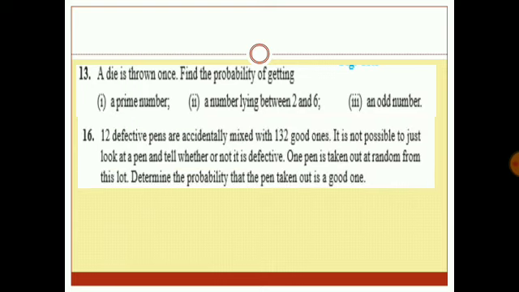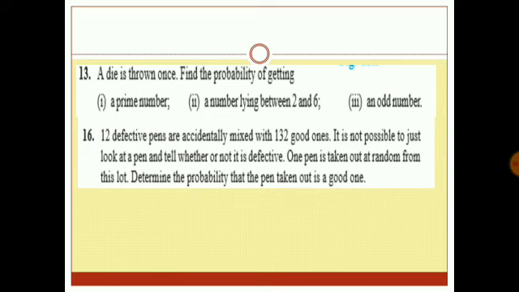An odd number. So out of 6 numbers, 1, 2, 3, 4, 5, 6, the number of odd numbers are 3, because the odd numbers are 1, 3 and 5. So probability of getting an odd number comes out to be as 3 upon 6, which is also 1 upon 2.